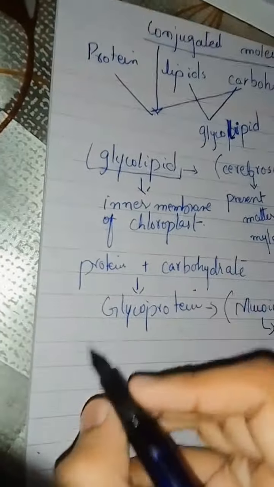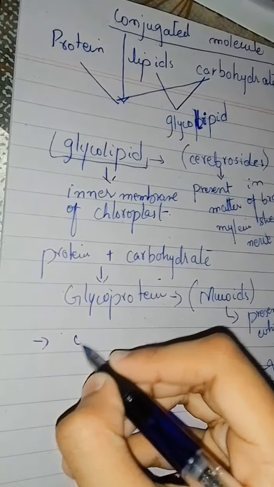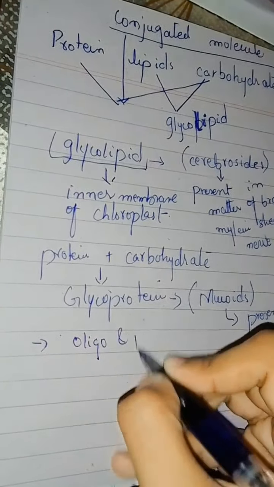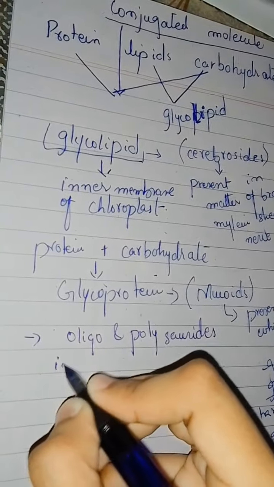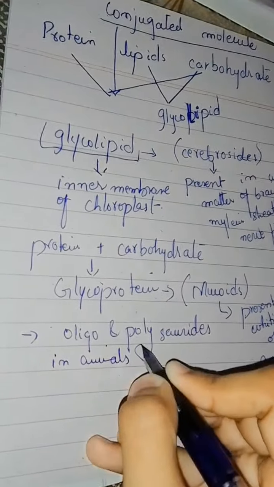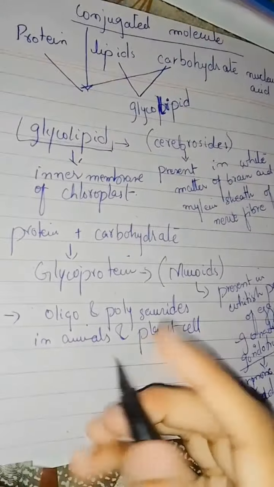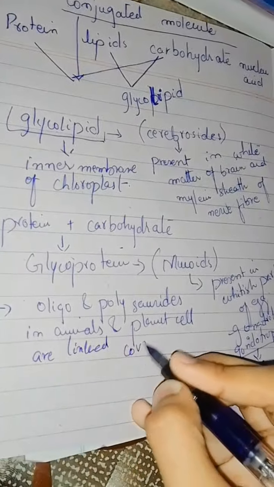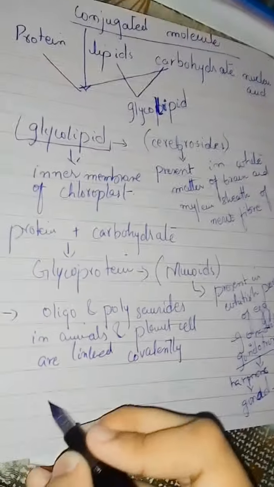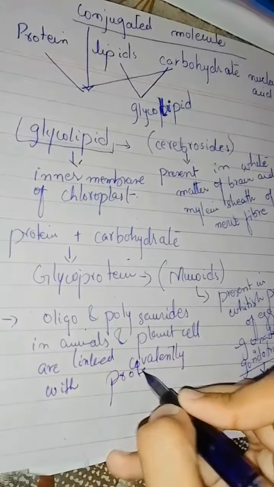Now, most of the oligosaccharides and polysaccharides in animal and plant cells are linked covalently with protein molecules.